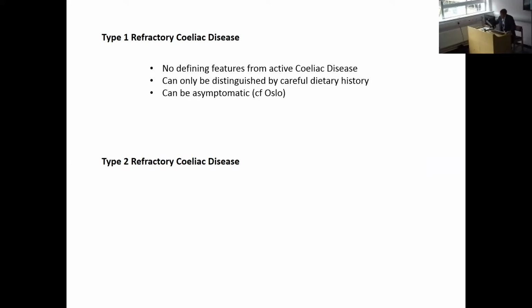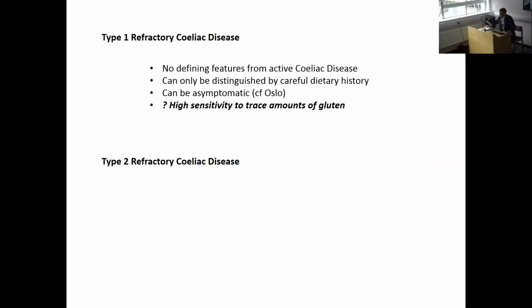We biopsy all of our patients at a year after starting a gluten-free diet, and we have many patients in our cohort who have ongoing severe degrees of villus atrophy lasting many years, clearly not slow responders, but who are effectively asymptomatic to the best of their and our knowledge, but only in this type 1 group.